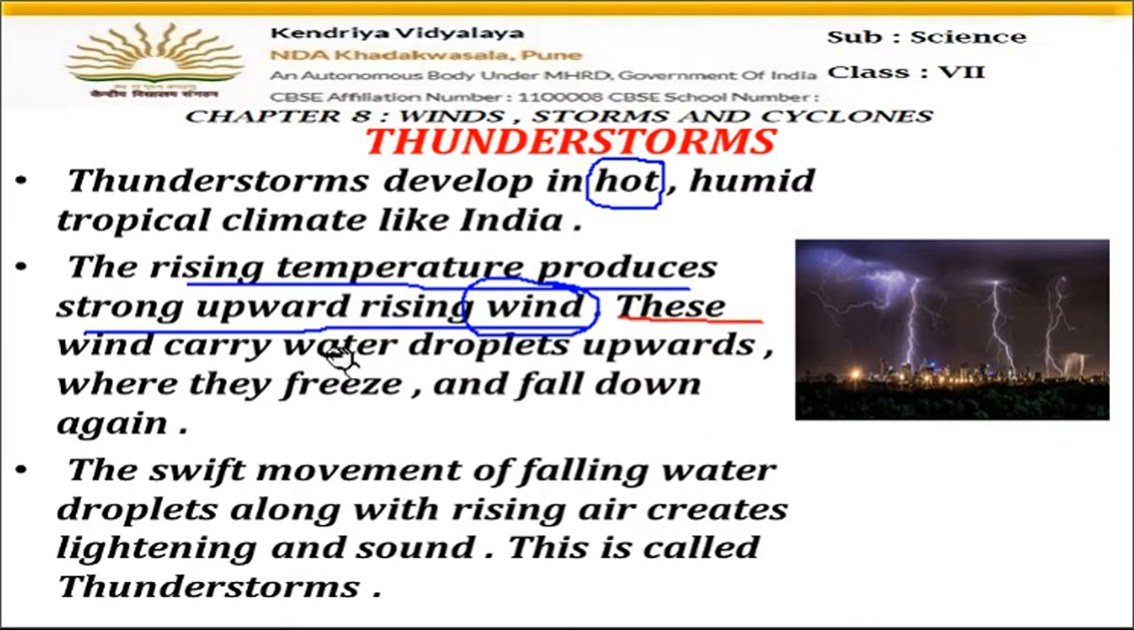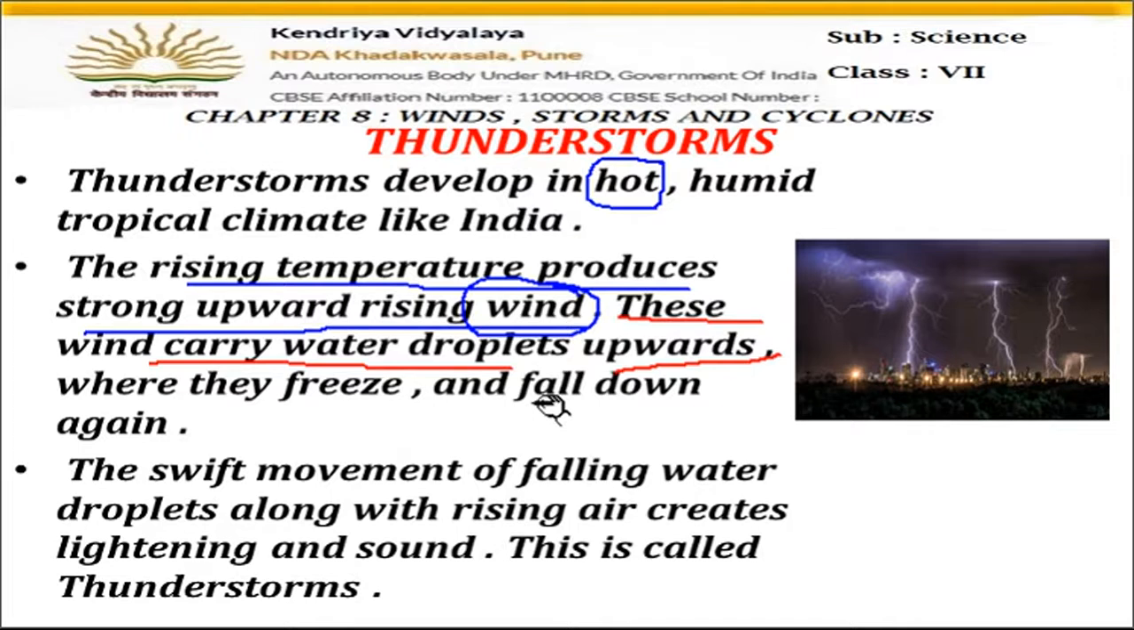Now these winds carry water droplets upwards. When the hot air starts moving up, it takes along with it the water droplets also, in the water vapor form. Now when that water vapor goes upward, as we go up the temperature goes on decreasing. Temperature is more on the earth's surface, and as we go up, it goes on decreasing.